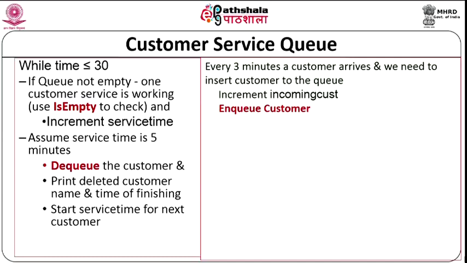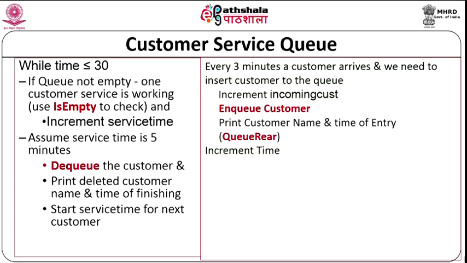Now, we will look at the other aspect. Every 3 minutes, this is about the queue, dequeuing of the queue. Now, every 3 minutes we are assuming a customer is coming in and we have to insert the customer into the queue. So, what do we do? We increment the incoming customer, that is the number of customers, and we enqueue the customer. Okay. Then we print the customer name and time of entry. So, how do we do that? We do not eliminate that, we just use a courier. So, the courier will tell me the customer name and the time of arrival. So, that we get. Then we increment the time, every time you have to increment the time, and then we will print the status after 30 minutes. So, this is what is happening.